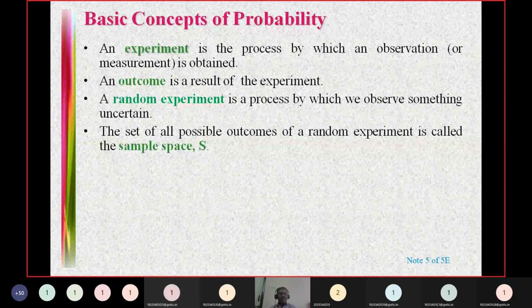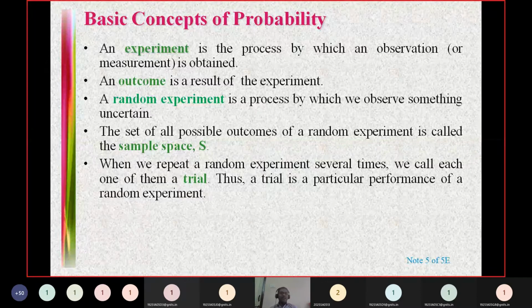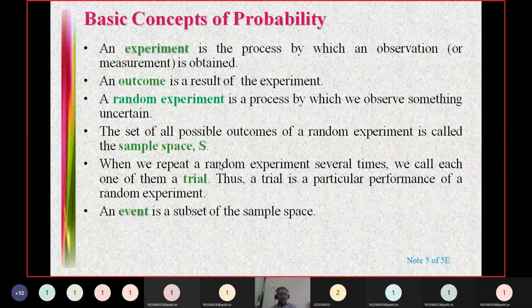Sample space is nothing but the set of all possible outcomes of a random experiment. If an experiment has several stages, if you are performing the same task repeatedly a number of times in an experiment, each task is said to be a trial. So a single performance of an experiment is said to be a trial. Event is nothing but a subset of the sample space.